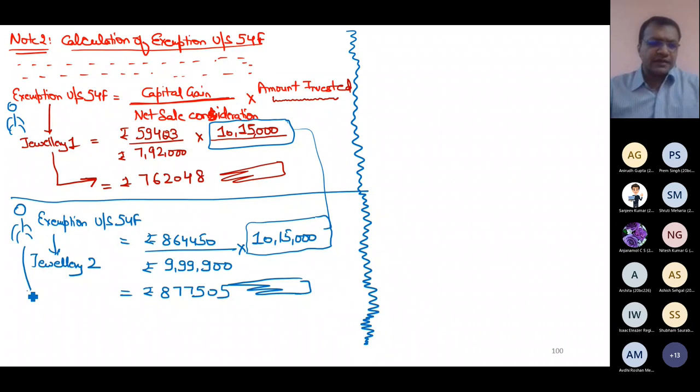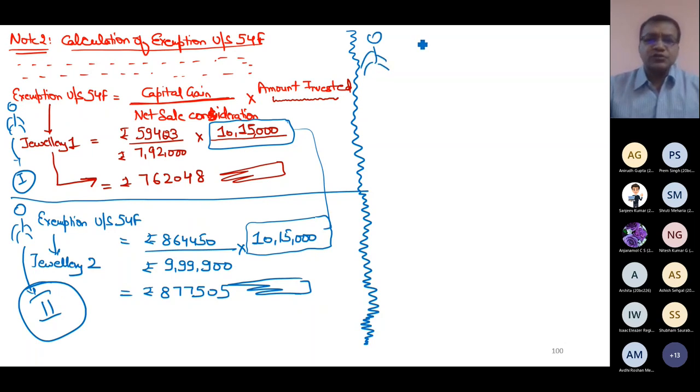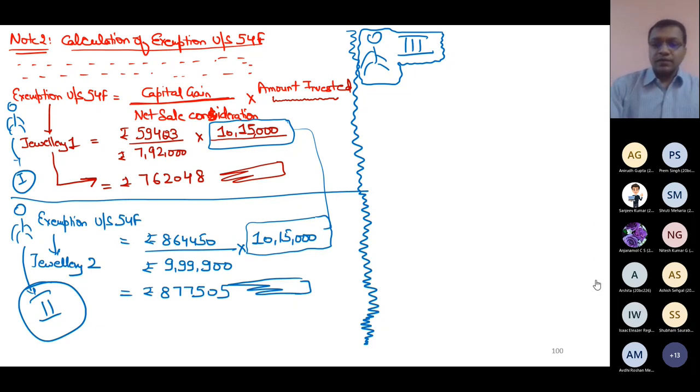Can you think of any other approach? Can you act more wisely than person 2? So I want to see a third person who can give me some idea how tax can be saved more. Person 2 is better than person 1, there is no problem, but person 3 might be better than person 2 also. Any answer?